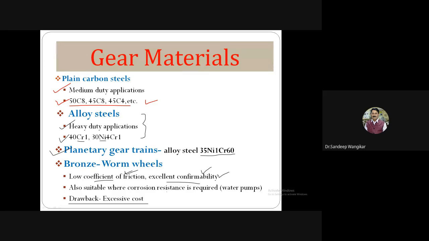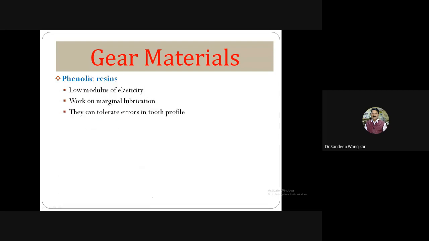It is also suitable where corrosion resistance is required. In water pump applications, it has good corrosion resistance. So where a low coefficient of friction, excellent conformability, and corrosion resistance are required, in such cases it is used. The drawback is excessive cost. This is the last category of material. There are many categories, but for now we are discussing the generalized categories.